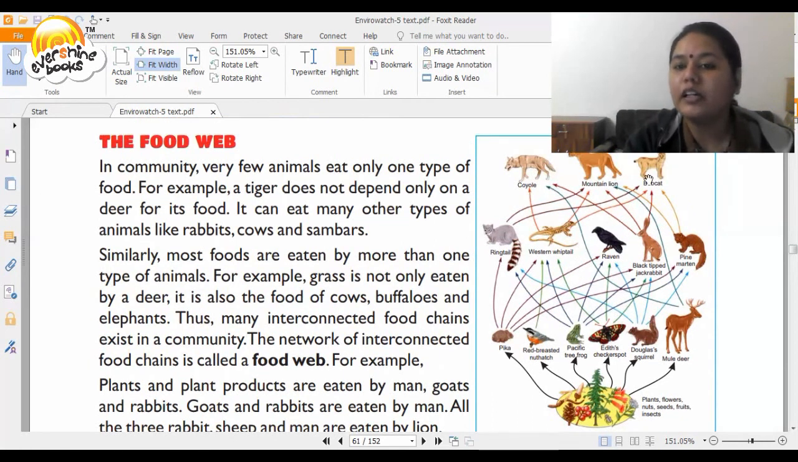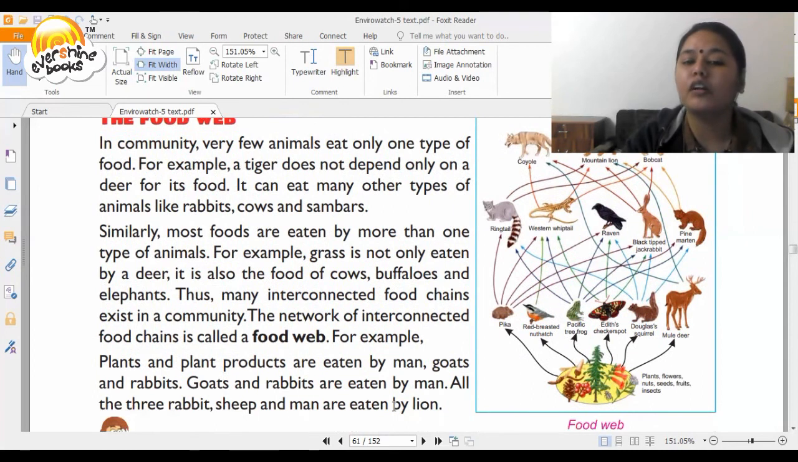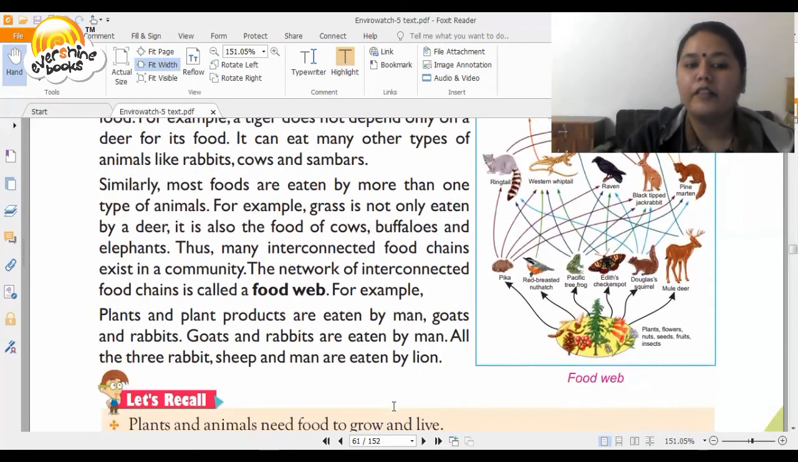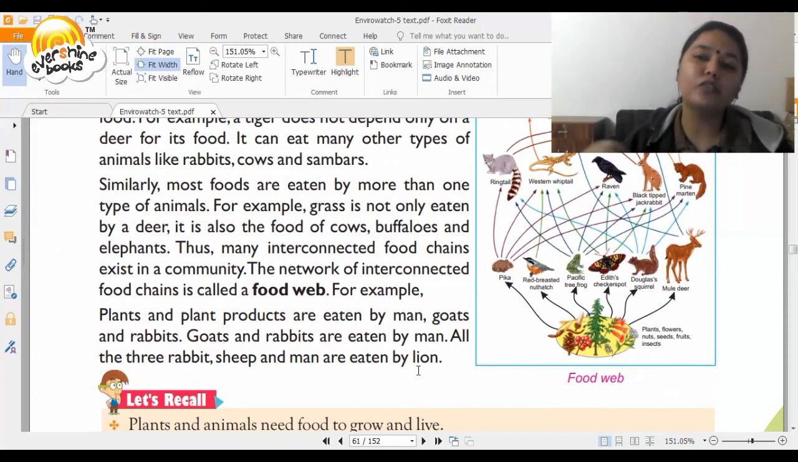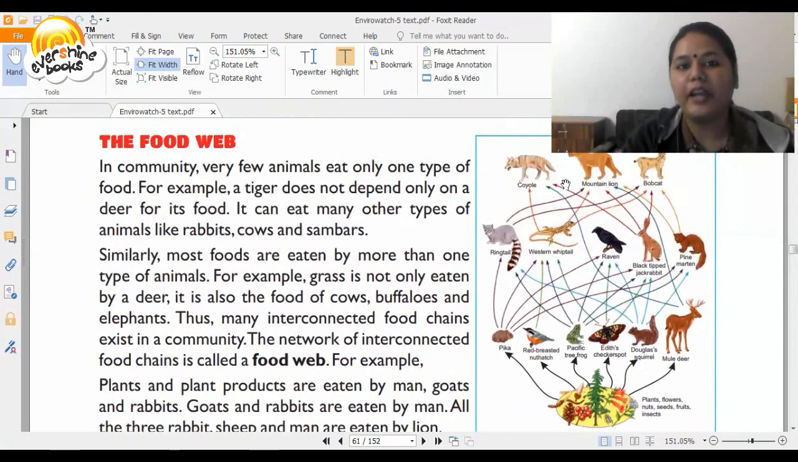So these are all interconnected food chains. And the network of these interconnections of food chains is called a food web. For example, plants and plant products are eaten by man, by goats, rabbits. Goats and rabbits are eaten by man. All the three, rabbit, sheep, and man, are eaten by a lion. So you see how many food chains are coming together, and this forms a food web, right?